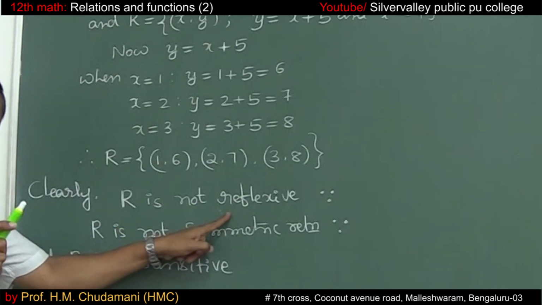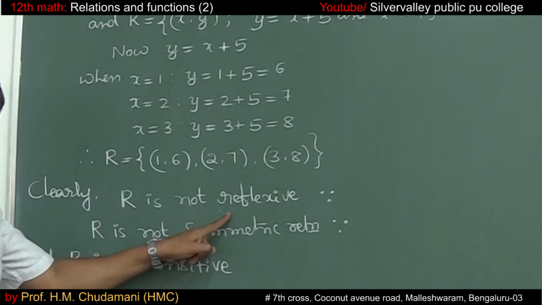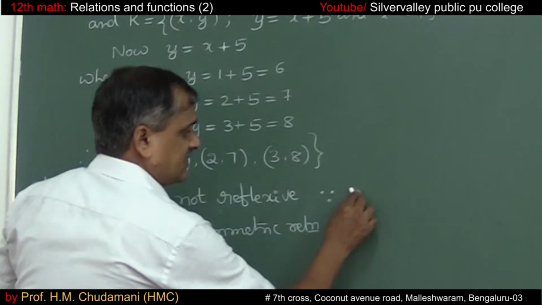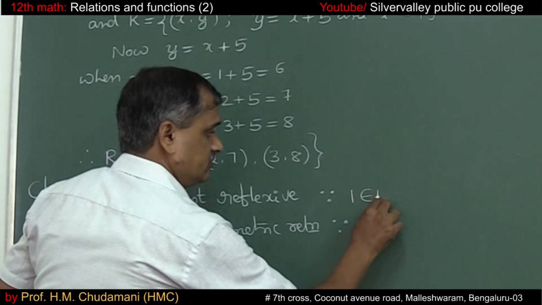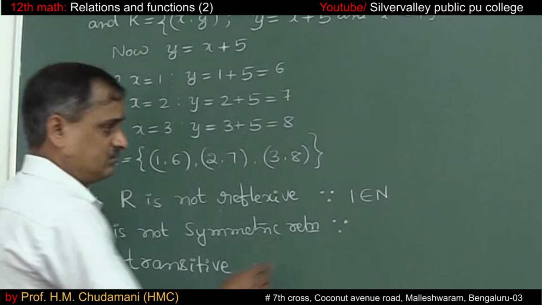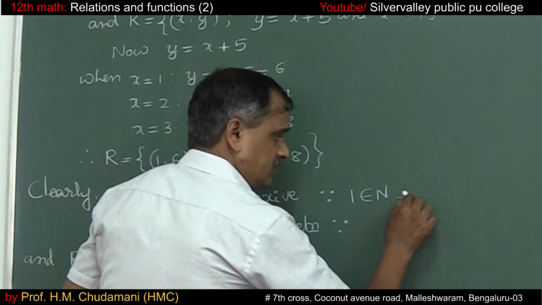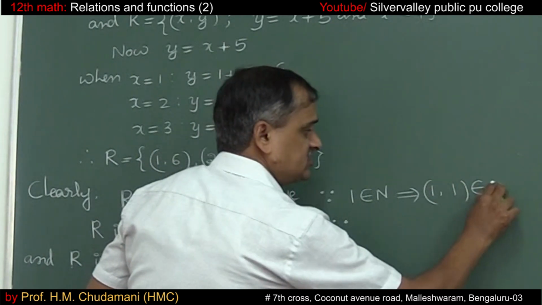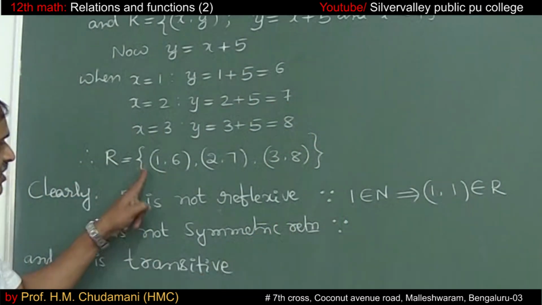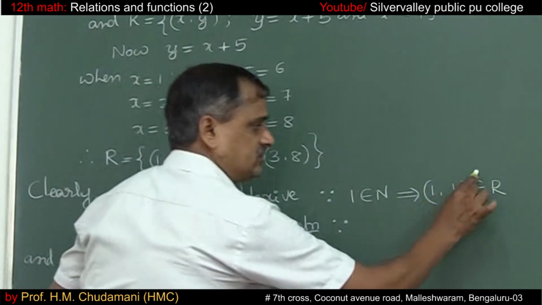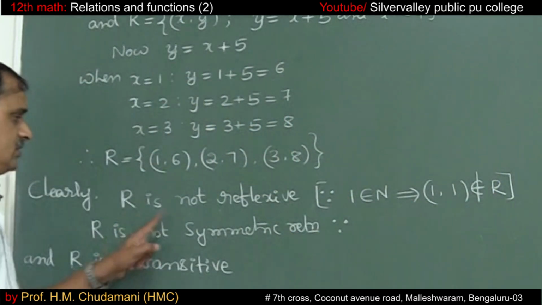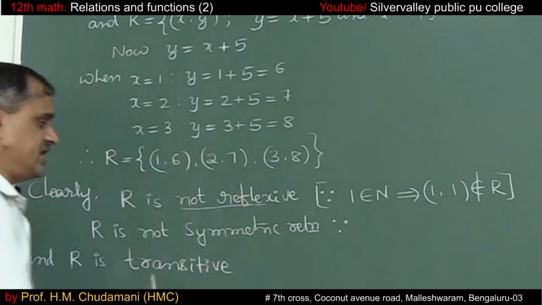If it is to be reflexive, for all elements a of A, (a, a) should belong to the relation. For example, the set A consists of the set N. 1 belongs to the natural numbers, so (1, 1) should belong to the relation. But (1, 1) does not belong to the relation. That's why it is not a reflexive relation.